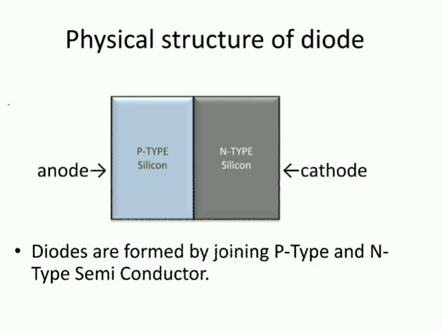The terminal from p-type silicon we call the anode, because their majority charge carriers are holes, and holes have positive charge. That's why the terminal you get from p-type silicon is the anode, and the terminal we get from the n-type semiconductor is the cathode. Okay.